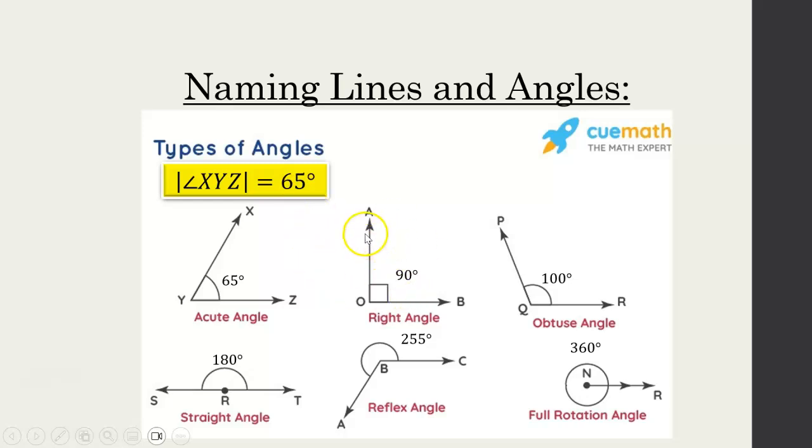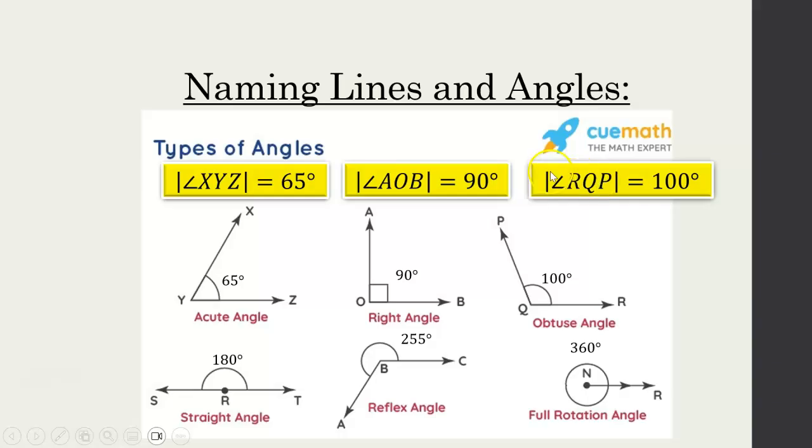How would we do this one? Well, we'd say the size of the angle, your outer two letters, A, O, B. So we're looking at O is 90 degrees.